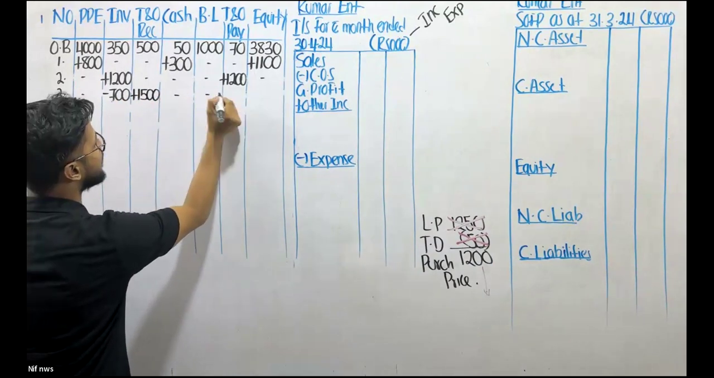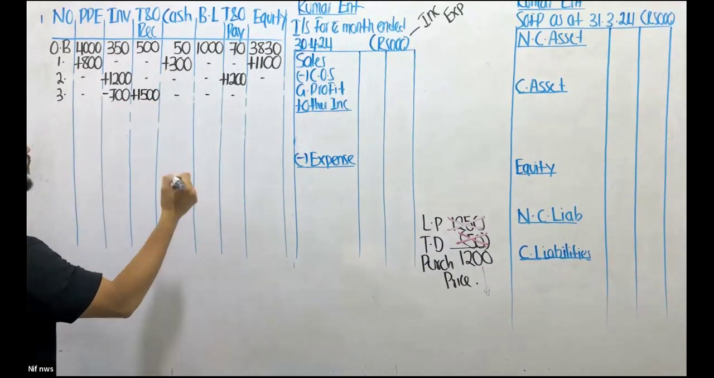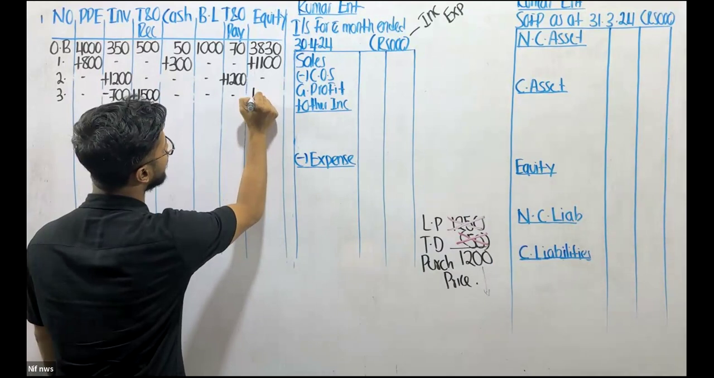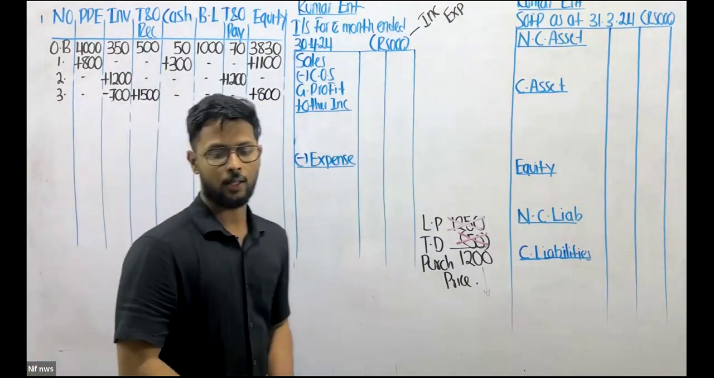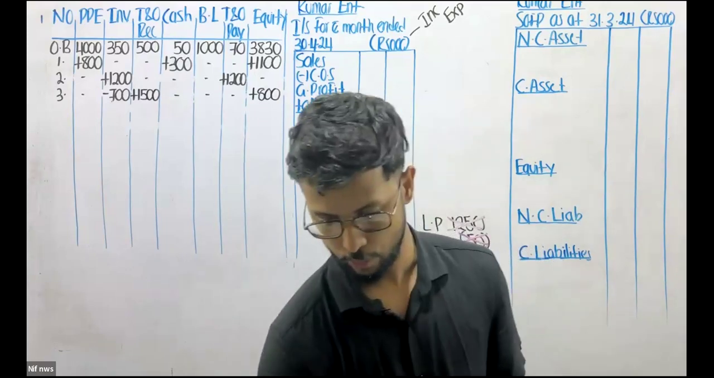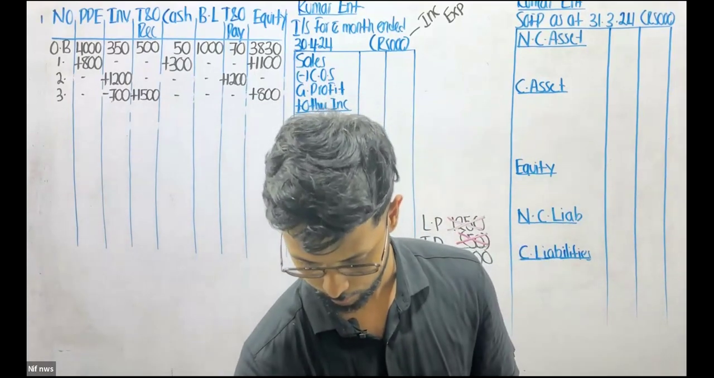Right? And what is the profit element that I'm making here? I'm making 800,000 as my profit, which should increase my equity. Okay.